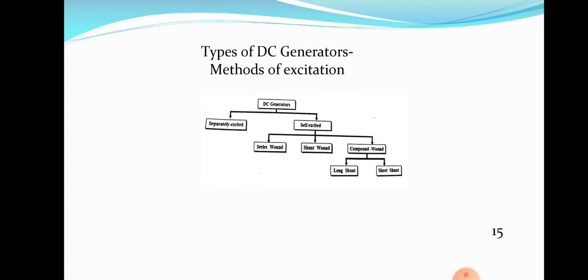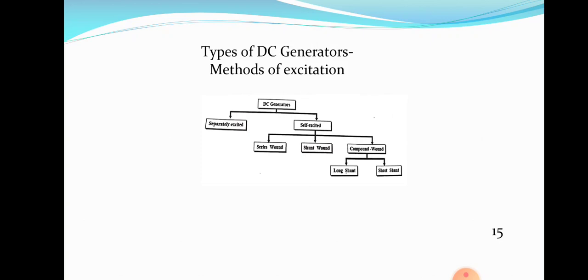What about self-excited generators? Self-excited generators are again classified into three: shunt generator, series generator, compound generator. That means series wound, shunt wound, compound wound. Among these three, the compound generator is again classified into long shunt compound generator and short shunt compound generator.